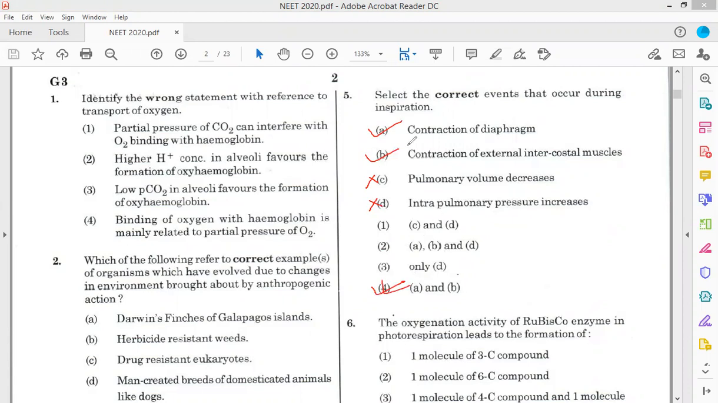Now coming to the next question. Question number 6.